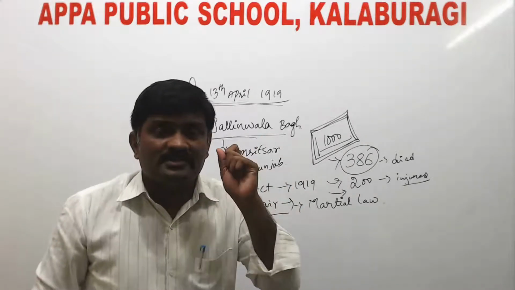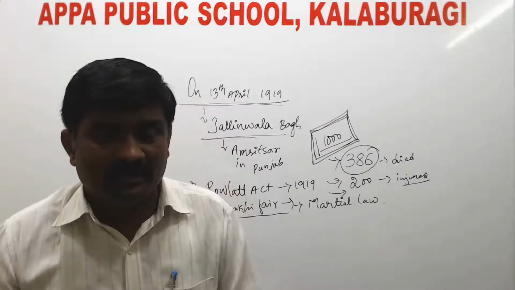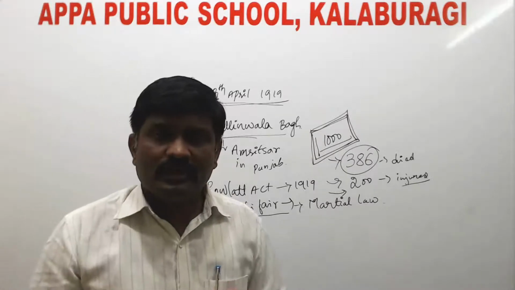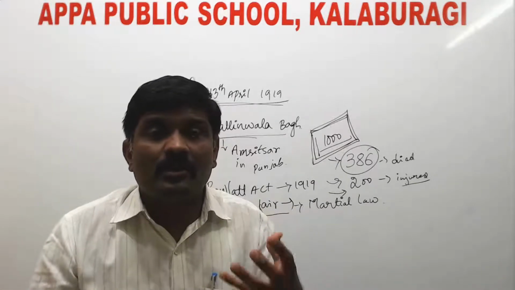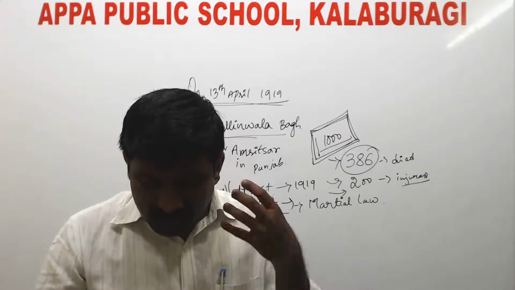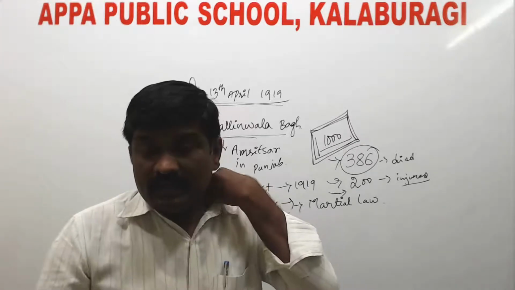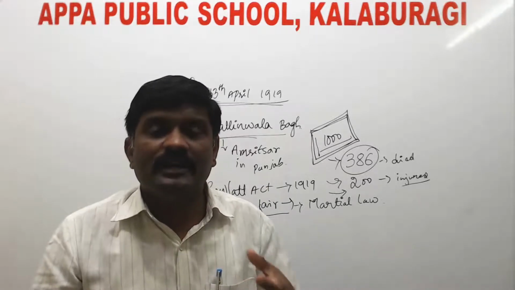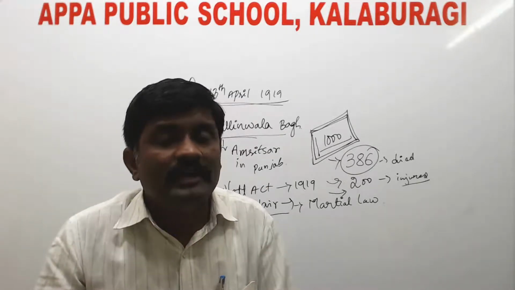And why did General Dyer conduct this? To produce a moral effect, to create a fear of awe among the Indians.